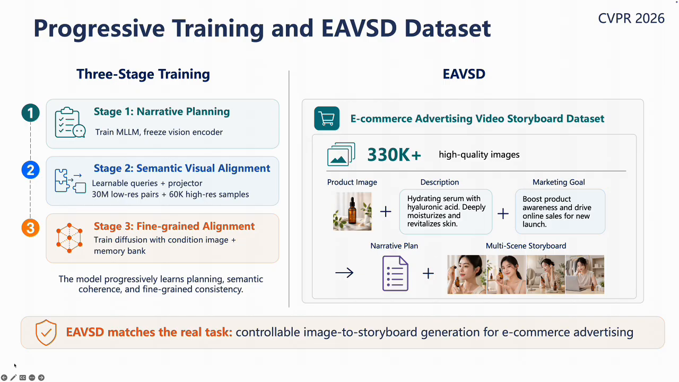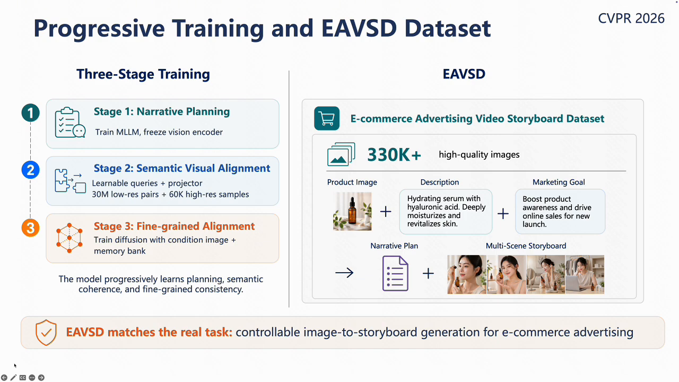Next, let me introduce the training strategy and dataset. We train Narrative Weaver progressively in 3 stages. In Stage 1, we focus on narrative planning. The MLLM is trained to generate coherent shot descriptions, while the vision encoder is frozen. In Stage 2, we train semantic visual alignment. The learnable queries and projector are optimized so that the planning representation can be aligned with visual generation. This stage uses large-scale, low-resolution pairs and then high-resolution samples. In Stage 3, we perform fine-grained visual alignment. The diffusion generator is trained with the condition image and the memory bank so that it can preserve detailed visual information across multiple shots.